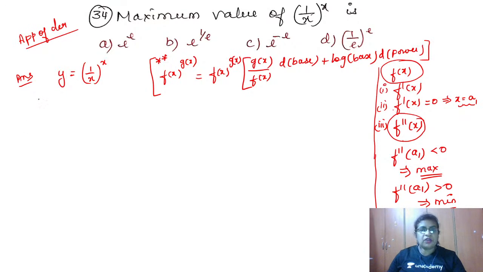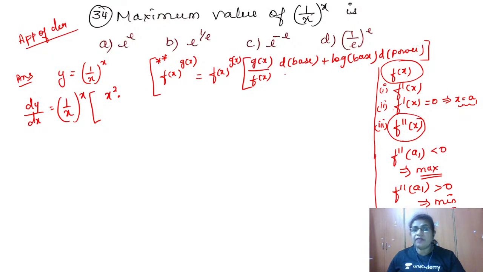Okay, so therefore, what is dy by dx now directly? dy by dx is equal to, write the same thing: 1 by x whole power x into power by the base. Who is the power? Power is x, by the base means by 1 by x, so this will become x square, into derivative of the base.